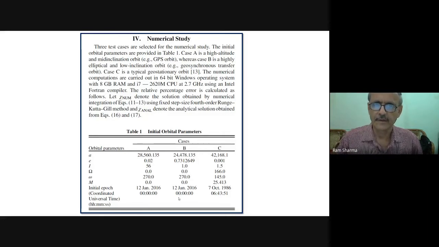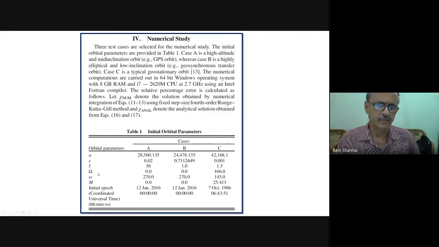The initial orbital parameters are provided in this Table 1. Case A is a high altitude and mid inclination orbit. You can see inclination is 56 and this is high altitude. Eccentricity is 0.02, so not very high eccentricity, but semi-major axis is 28,000. It's quite high, because there only you can see the effect of the moon, because this is especially for the moon. We had to choose, so we have chosen these cases in that fashion.